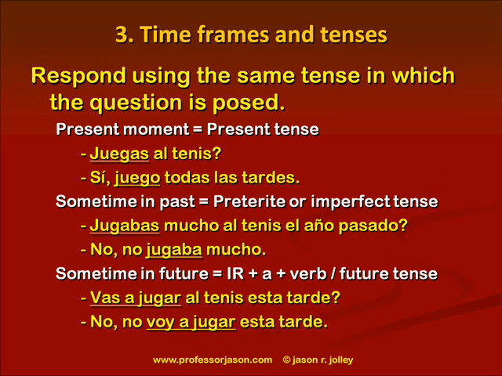Generally, one responds in the same time frame and tense in which the question is posed. For oral exams targeting the basic and intermediate levels, and for most casual conversations, awareness of the three main time frames and their most representative tenses should suffice. We're either talking about the present moment, typically using the present tense, or sometime in the past, using the preterite or the imperfect tense, or sometime in the future, using either ir plus a plus the verb construction to say what somebody is going to do, or the future tense proper. These are the three main moments and the 3 or 4 or 5 tenses that at the basic to intermediate level you want to practice, and you want to listen to.